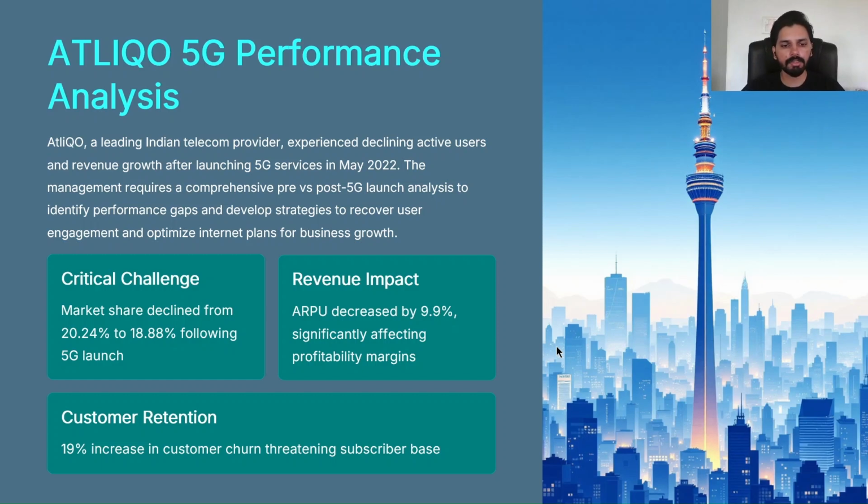And as you can see here, some of the key problems that AtliQO is facing are their market share declining from 20% to 18% following the 5G launch. Their ARPU, that is the average revenue per user, has also decreased by 9.9%. There is a 19% increase in the customer churn, which is threatening the subscriber base. So I hope you have got an overview of the problem that AtliQO is facing.